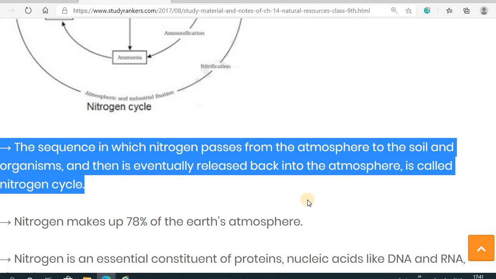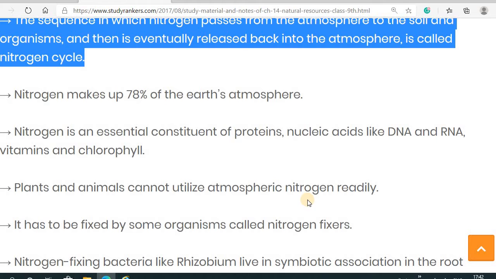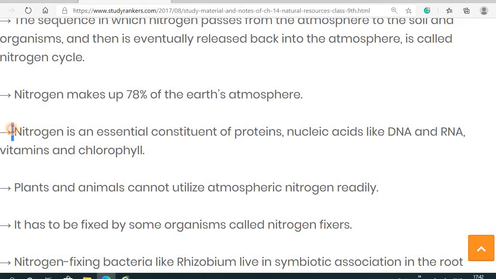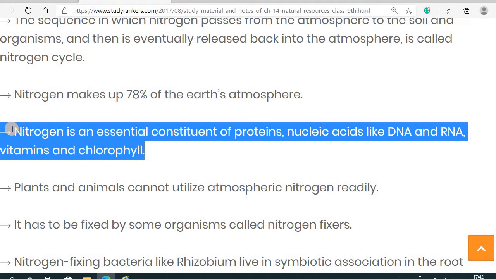is called the nitrogen cycle. If we talk about the concentration present in the atmosphere, it is approximately 78%. Nitrogen makes up 78% of the earth's atmosphere, meaning the maximum concentration in the atmosphere is nitrogen, whereas carbon dioxide is only about 0.03 to 0.04%.